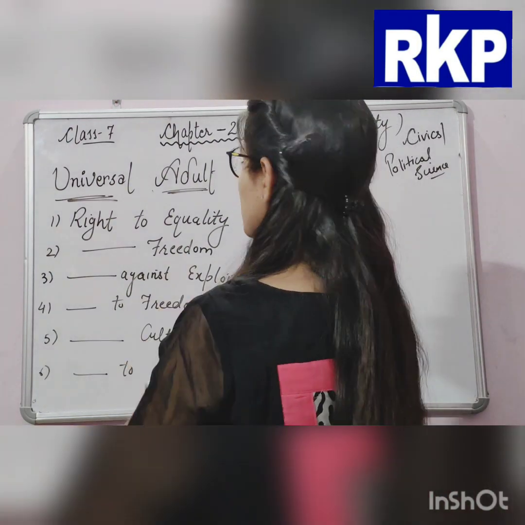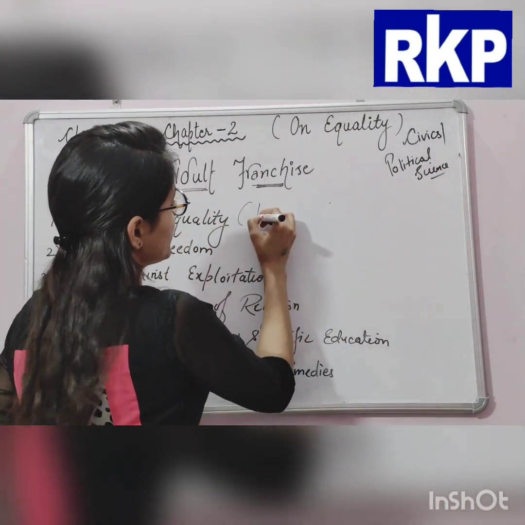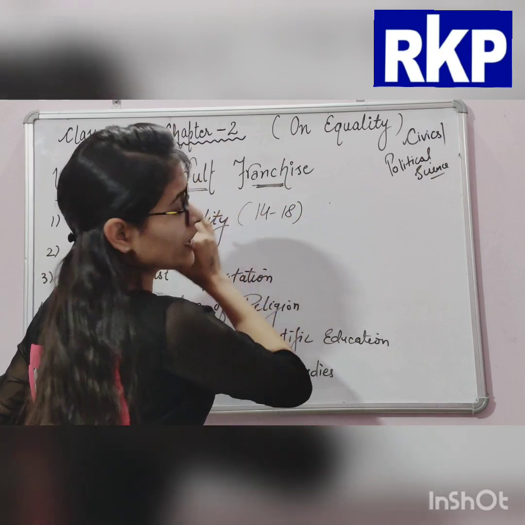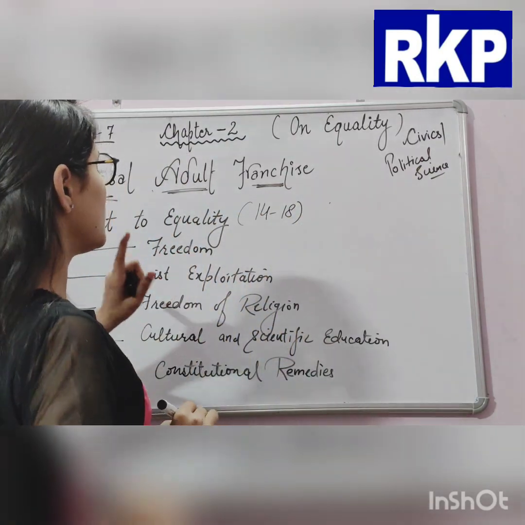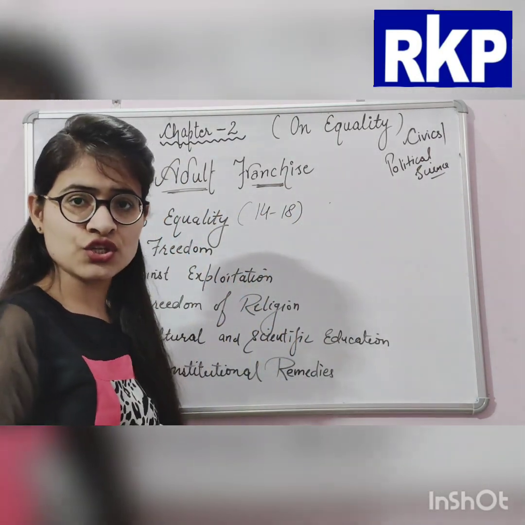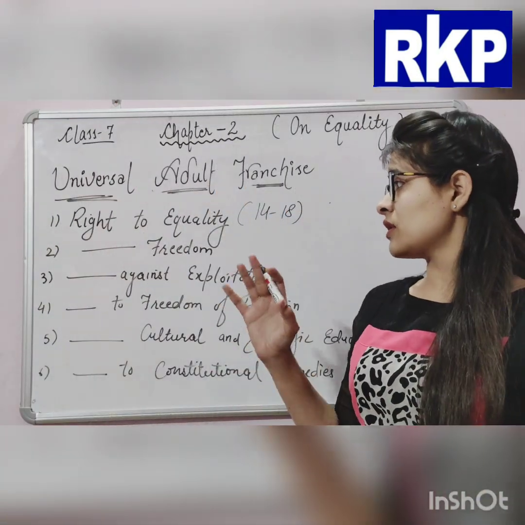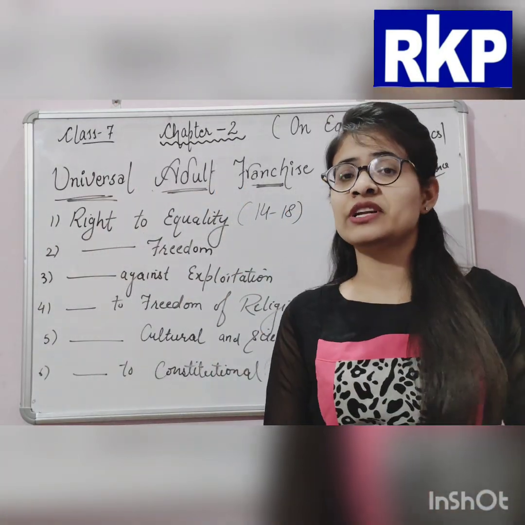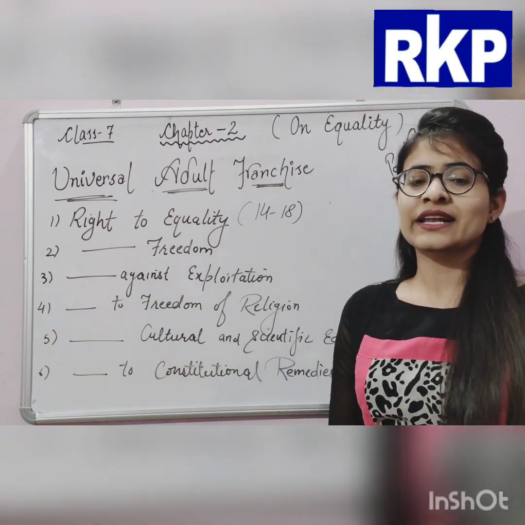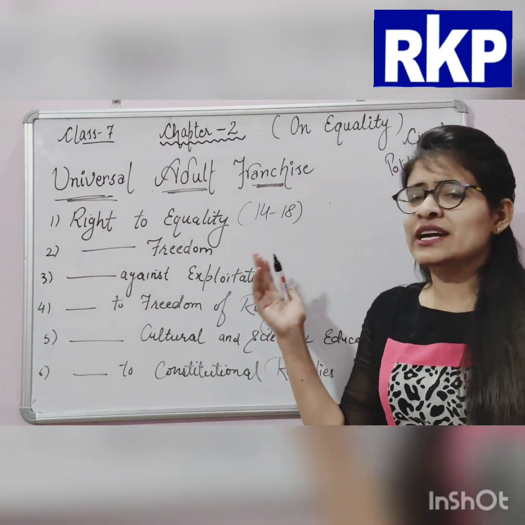And right to equality is given in Articles 14 to 18 in our constitution. In this chapter, the important article is Article 15, and we will be discussing Article 15. And what will that article be?